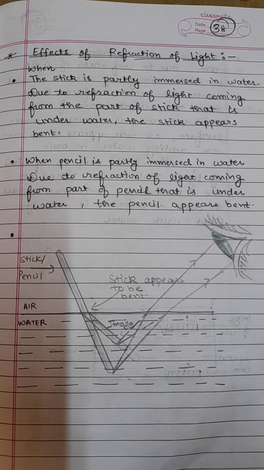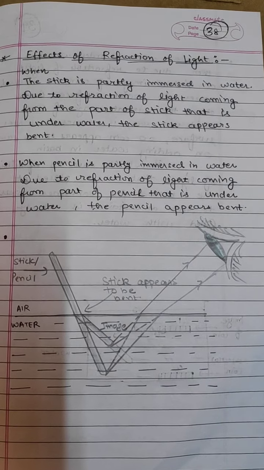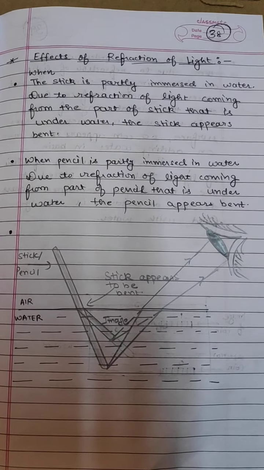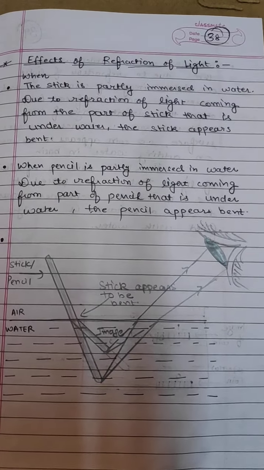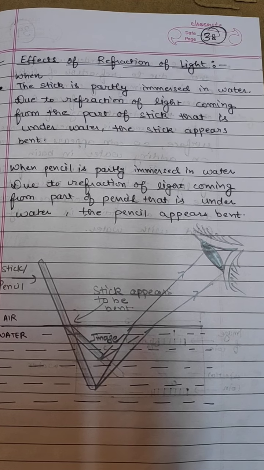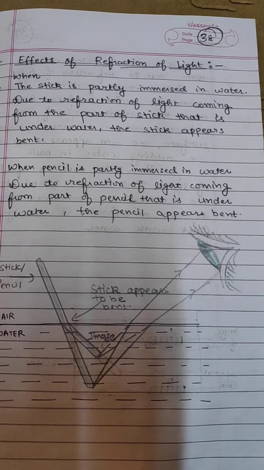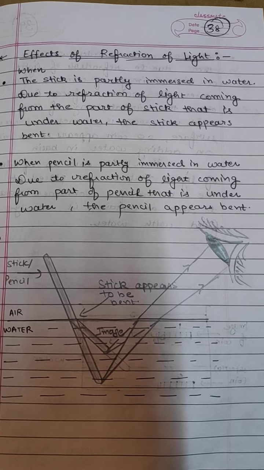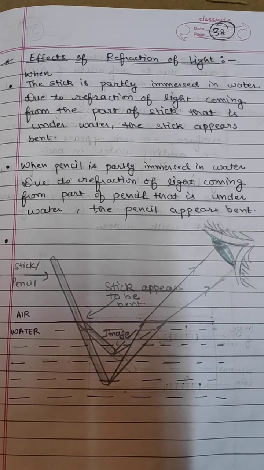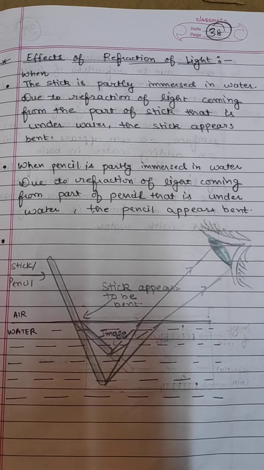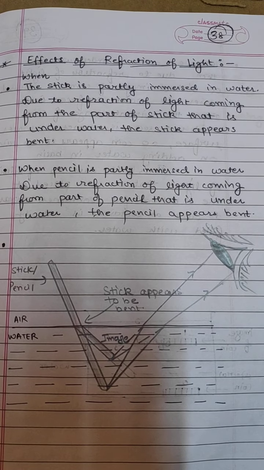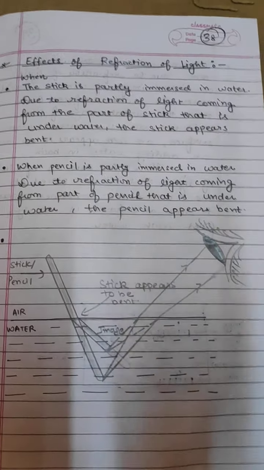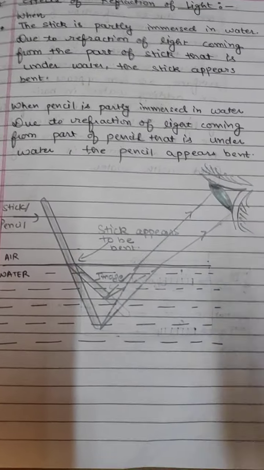Our next topic is effects of refraction of light. When the stick is partly immersed in water, due to refraction of light coming from the part of that stick under the water, the stick appears to be bent. Similarly, when the pencil is partly immersed in water, due to refraction of light, it appears to be bent. Let's discuss it with the help of diagram.